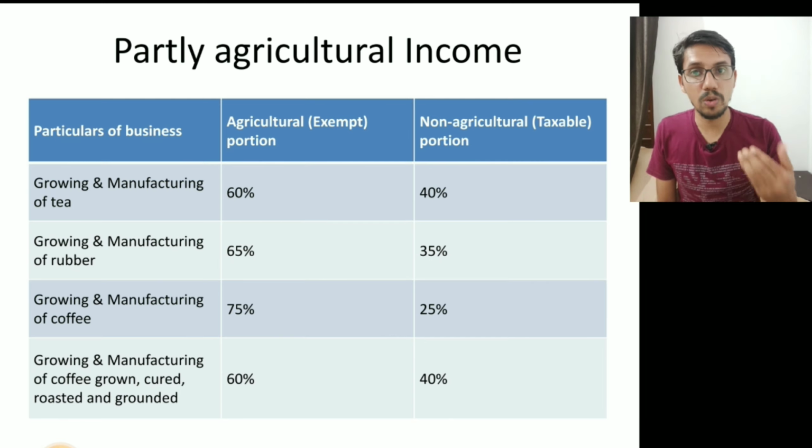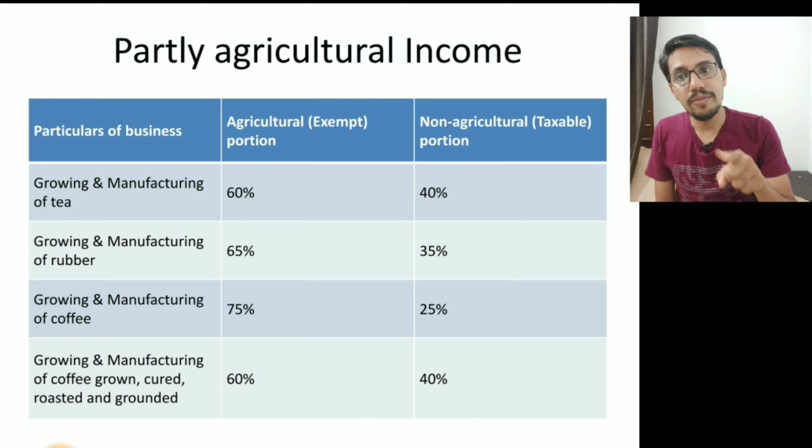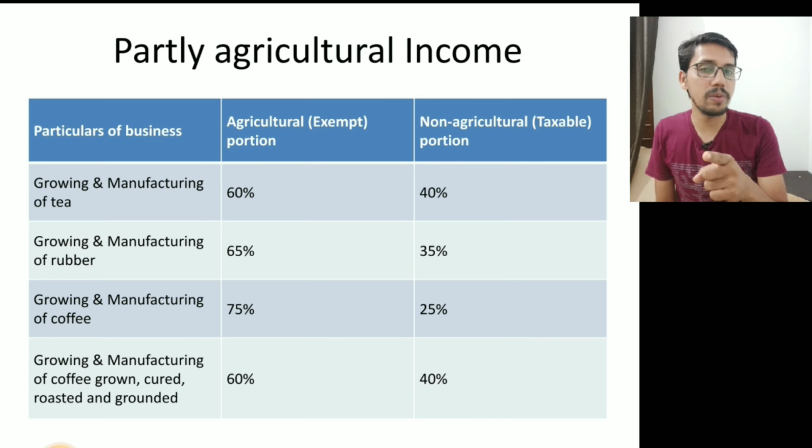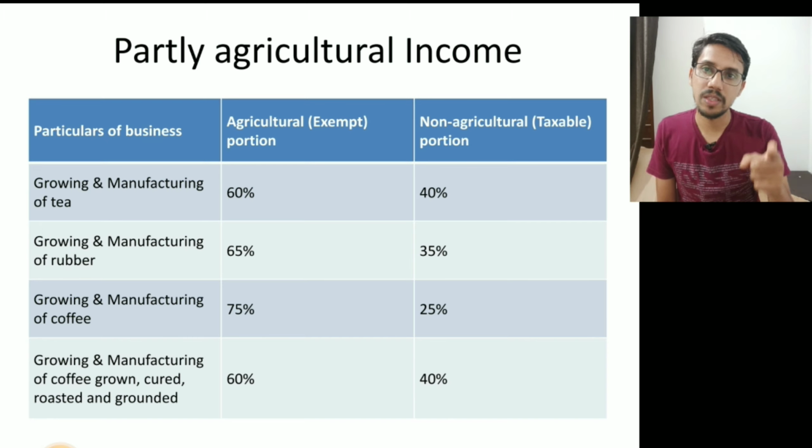Then the second one is growing and manufacturing of rubber. If any person is growing rubber and selling it in the raw form, no problem. But if he manufactures it, converting it through different stages, then 65% is agricultural income and 35% is other income, maybe business income, non-agricultural income. Then growing and manufacturing of coffee.